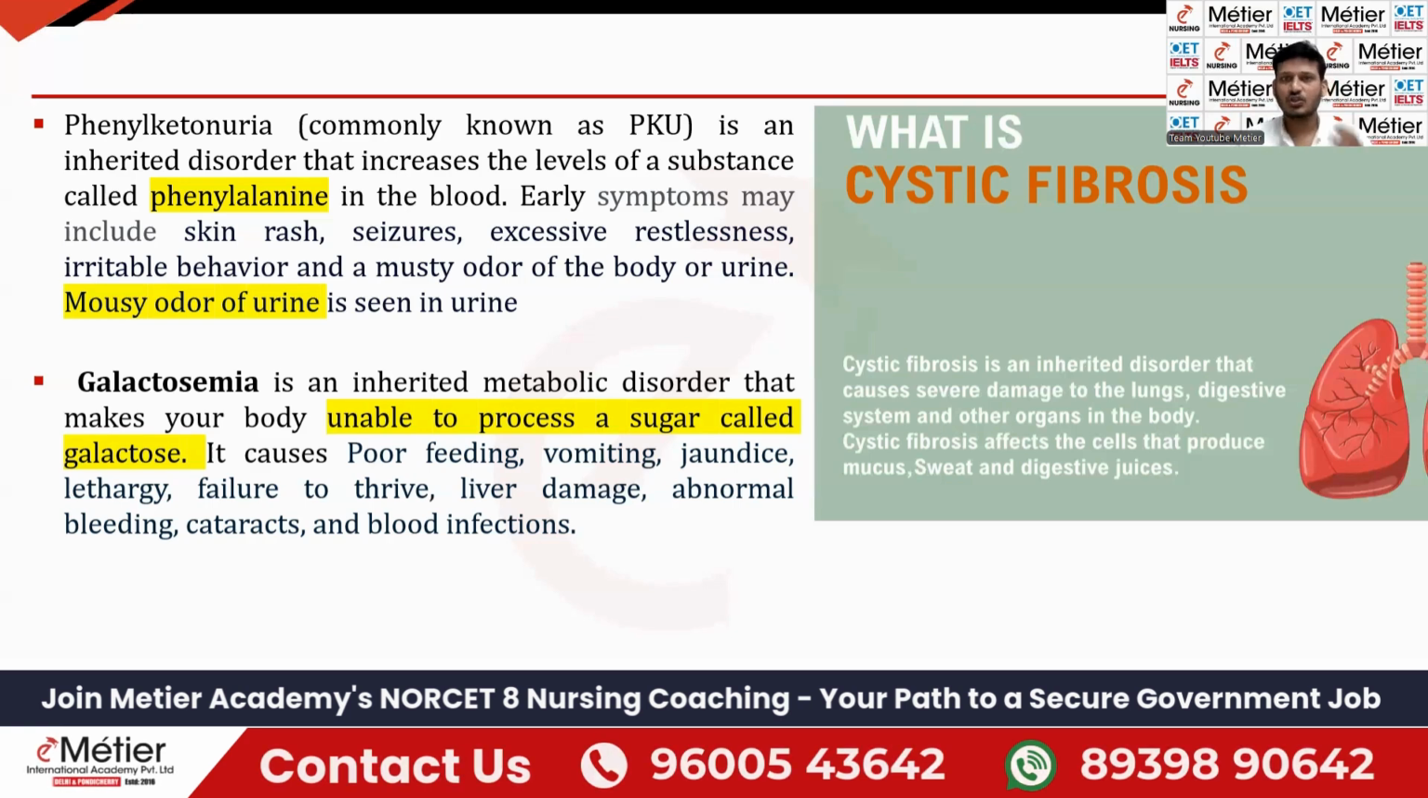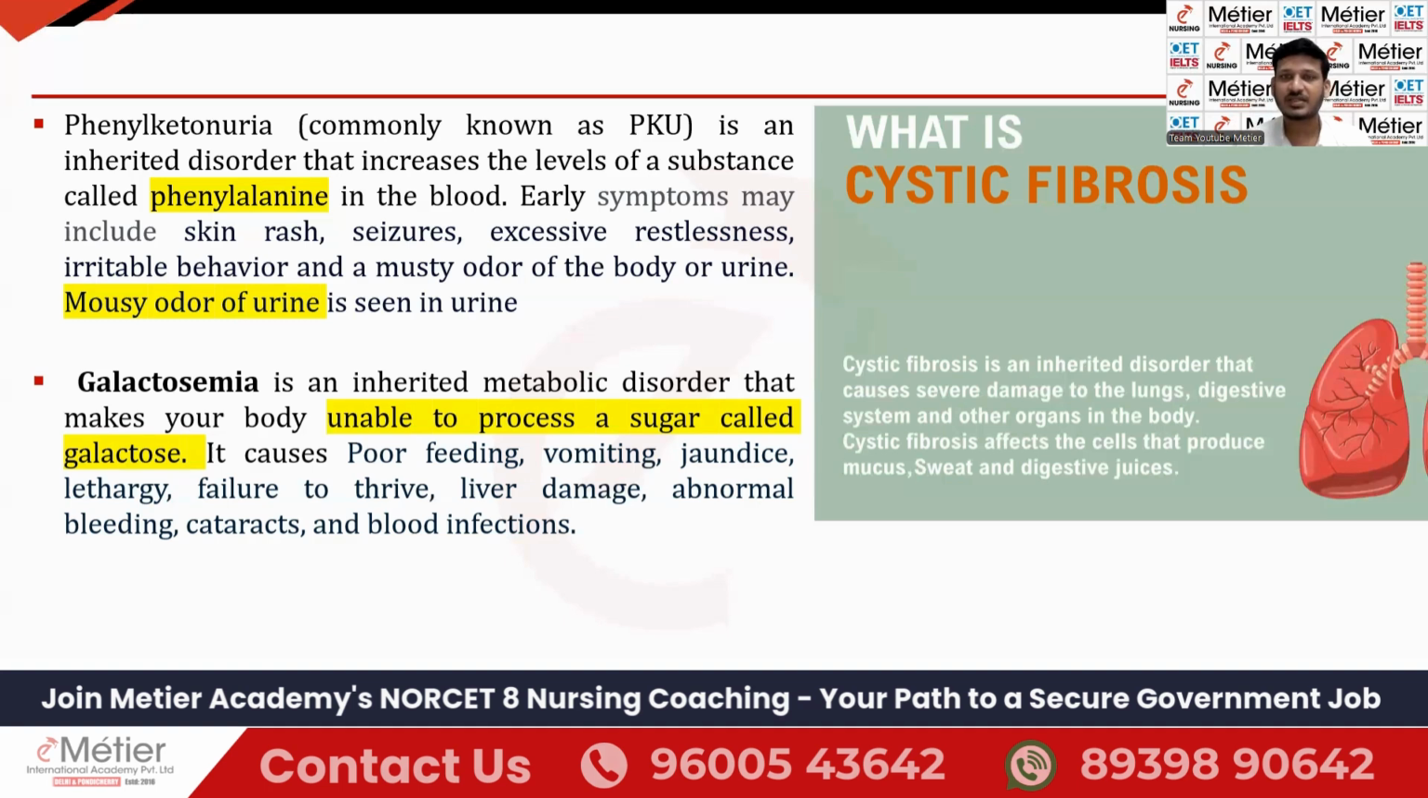Okay, guys, fine. So two examples I have covered. The third one is cystic fibrosis. Very common disorder. Many questions related to cystic fibrosis have been asked so far in many exams. Cystic fibrosis is also an inherited disorder that causes severe damage to the lungs and digestive system. This is the very important key point. Which systems are affected? Lungs and the digestive system. These two systems are very commonly affected in cystic fibrosis.